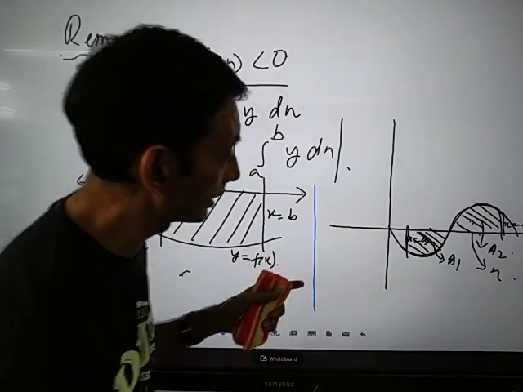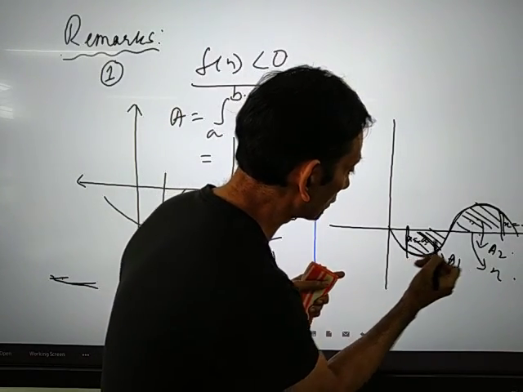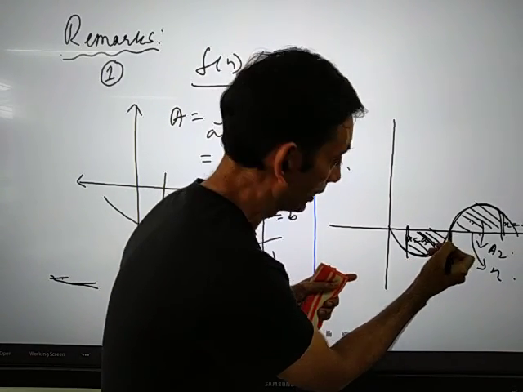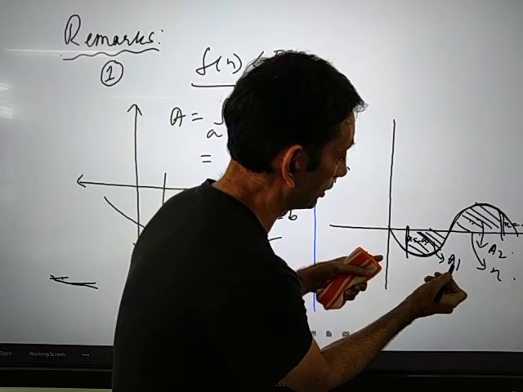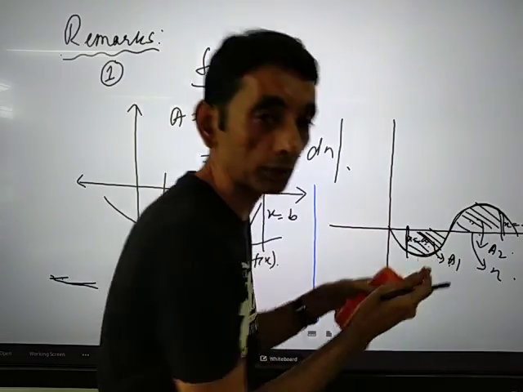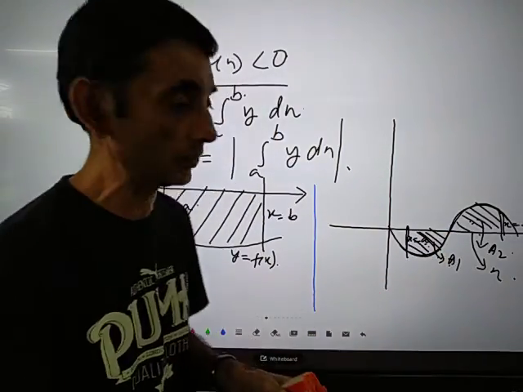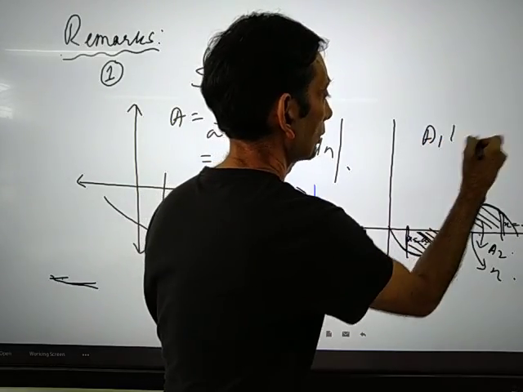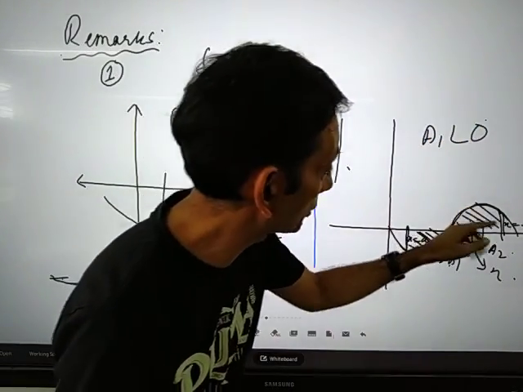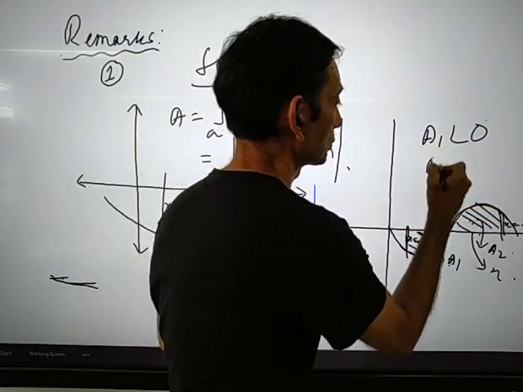As you can see, here A1 is lying below the x-axis, so A1 will be negative, and since this portion is above the x-axis, A2 will be positive.